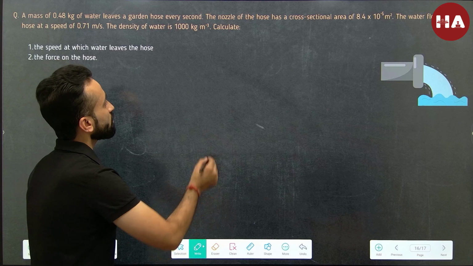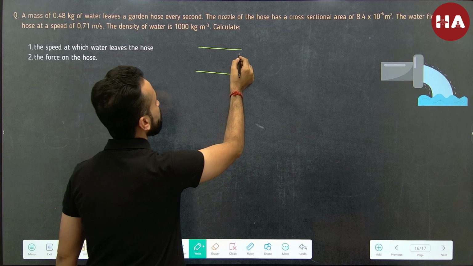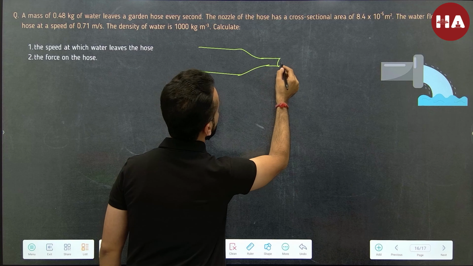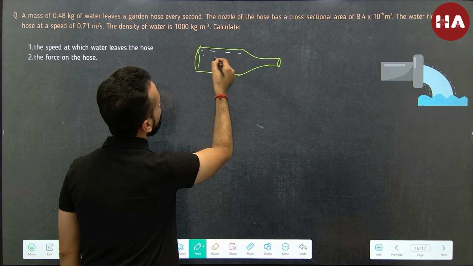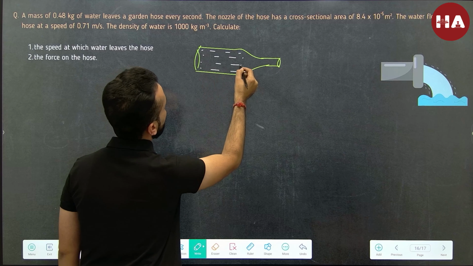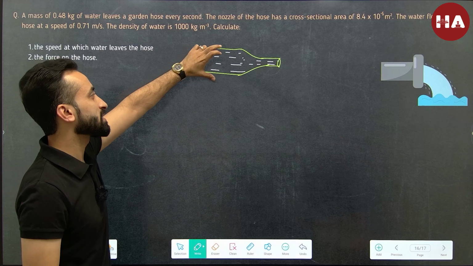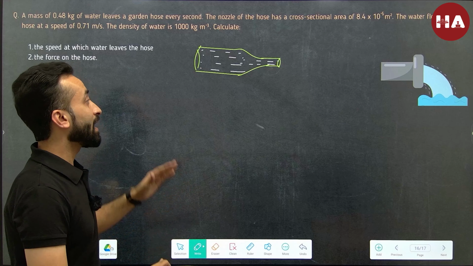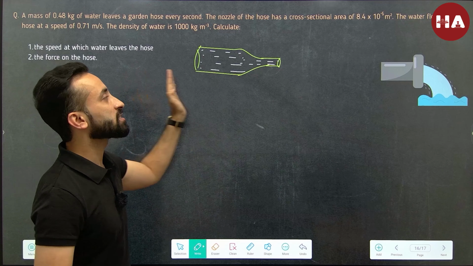All right, so I hope you can imagine, let's say this is a hose and it narrows down into a nozzle somewhat like this. When it is flowing through the hose, it has a broader cross section area, but when it narrows down, the area decreases, and to accommodate the same amount of water, the velocity should increase.